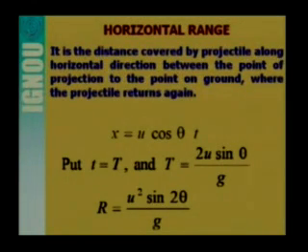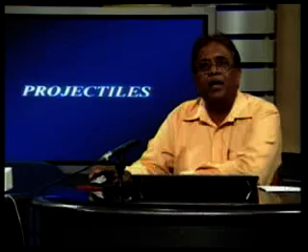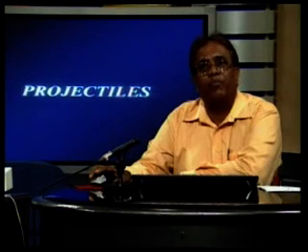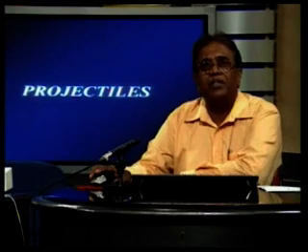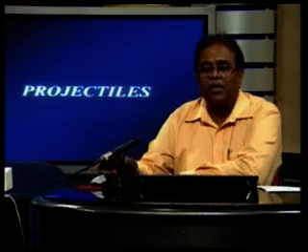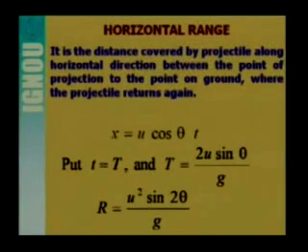When a particle is projected in the air with some angle with the horizontal, definitely it will come back to the ground, and the distance covered by the projectile from the point of projection to the point where it stops, that horizontal distance, is known as the range. So we can define range as the distance covered by the projectile along the horizontal direction between the point of projection and the point on the ground where the projectile returns again.